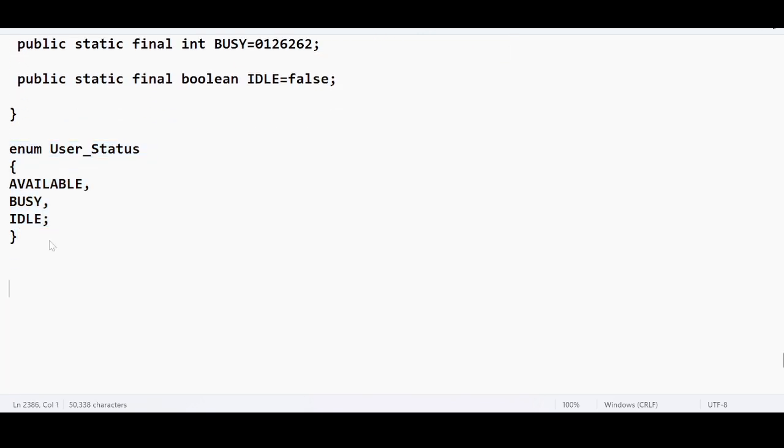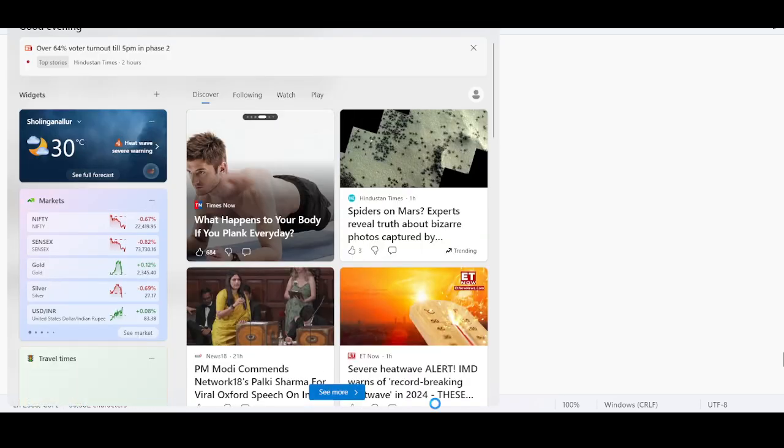Right? There are a few points that need to be noted here. First of all, let us understand the syntax. The syntax is very simple. To define an enum, you can have an access modifier, followed by the enum keyword and the name of the enum, opening bracket and closing bracket, and the set of constants.